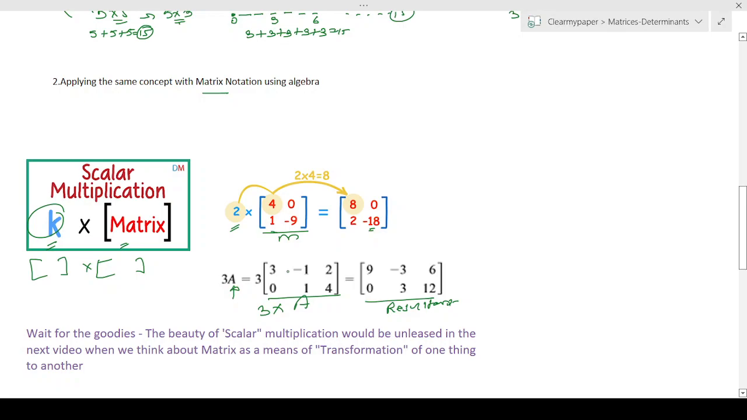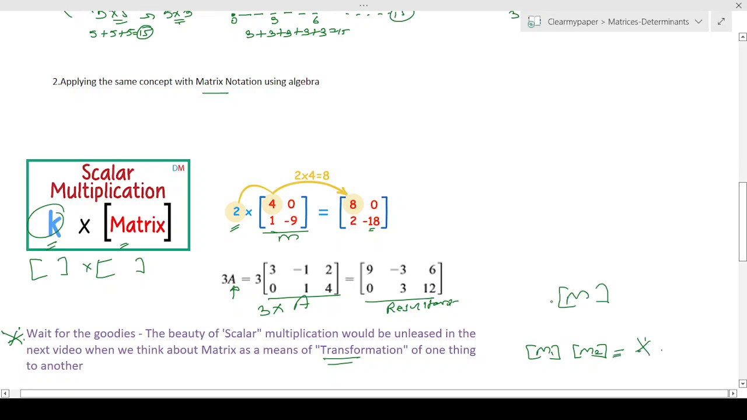There's no difference. And like I said, just wait until the next video where we talk about the beauty of scalar multiplication when we think about matrices being a transformation, especially when we multiply two matrices, as opposed to one number. For example, this is matrix 1, this is matrix 2. This is where the beauty comes in, as opposed to having one matrix and multiplying it by just one number. Here, one is a matrix and one is just a number. So this is just for understanding, but this is where the whole beauty of transformation, something that will blow your mind, comes into play in the next video.